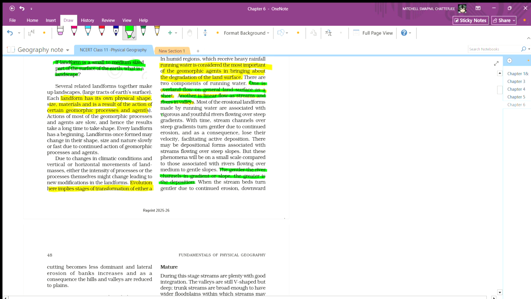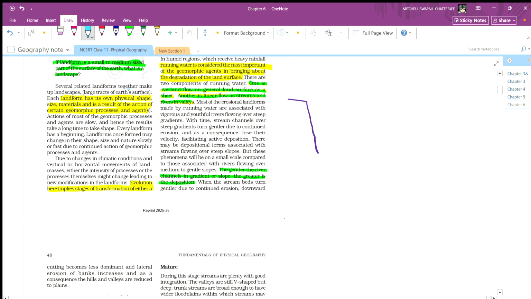Landforms are associated with vigorous and youthful river flow over a steep gradient. With time, the stream channel over a steep gradient turns gentler due to continued erosion. So this is a steep slope.